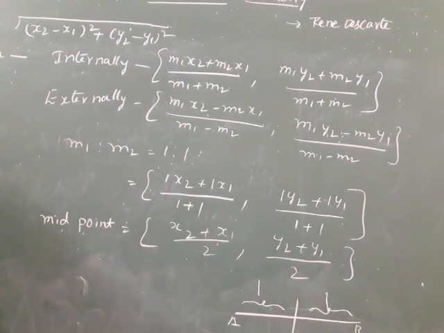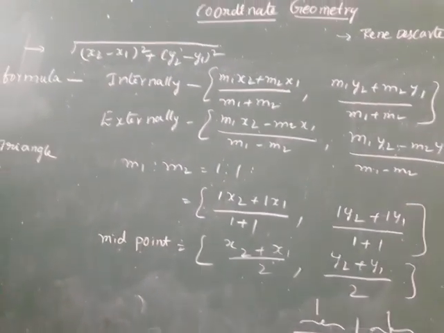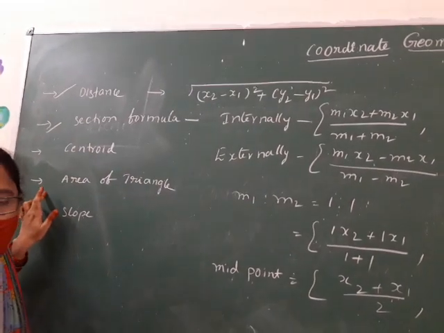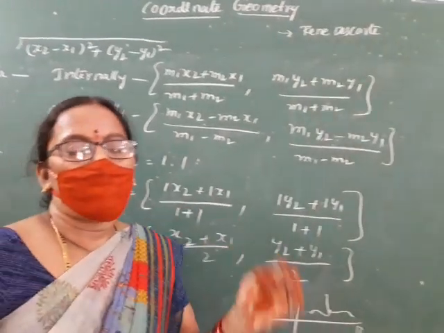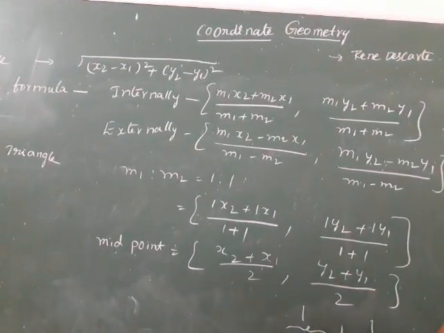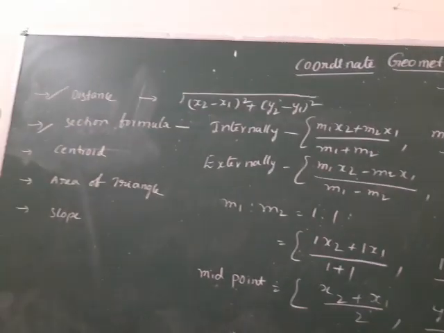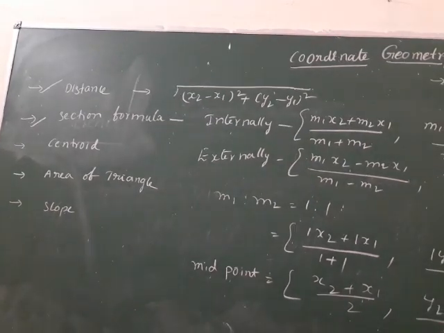Today I am going to tell about centroid and area of the triangle. Okay, what is a centroid?